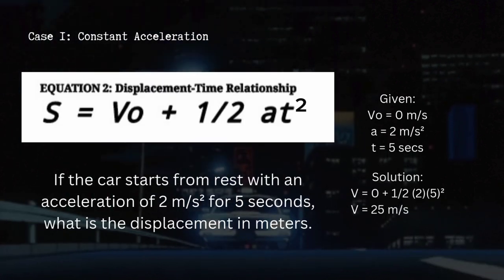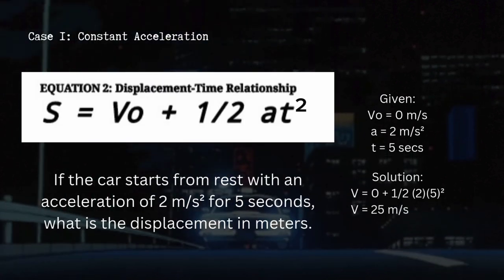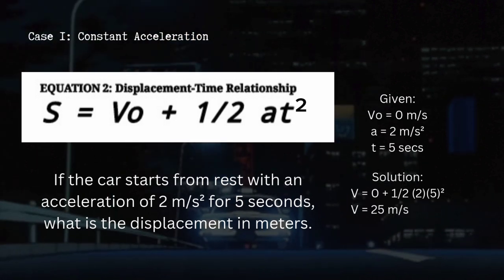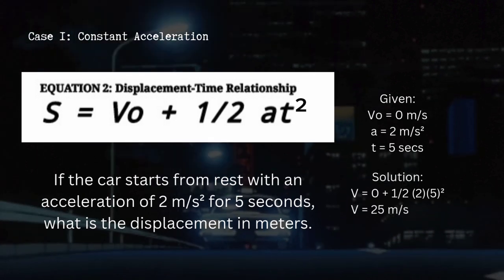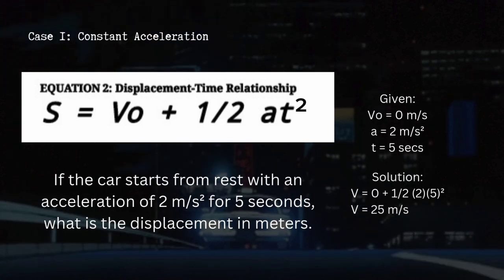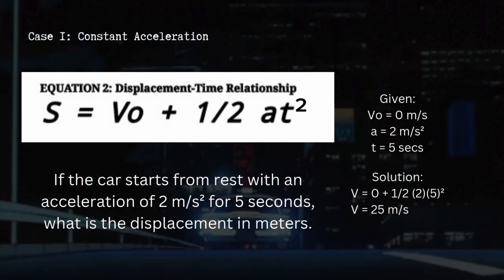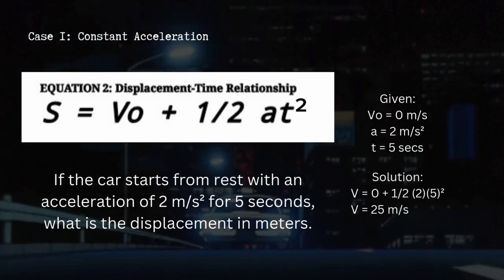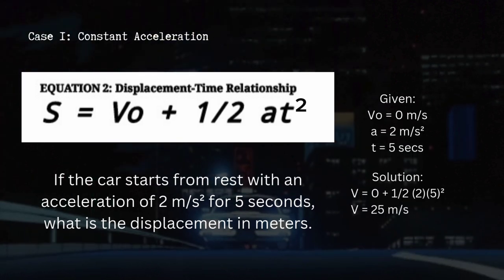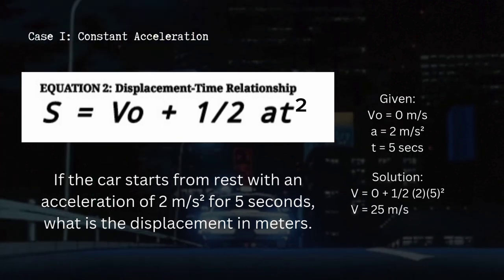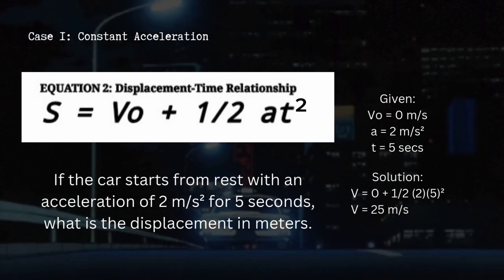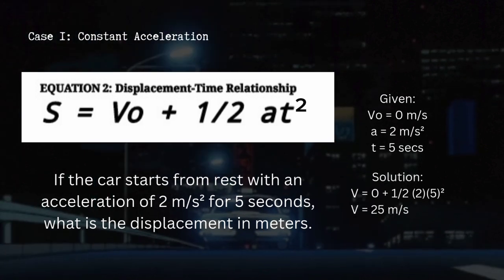The second equation is all about the displacement-time relationship. The formula is displacement, represented by s, equals v0, which is the initial velocity times t, plus 1/2 times a, acceleration, times t squared, where t is time.